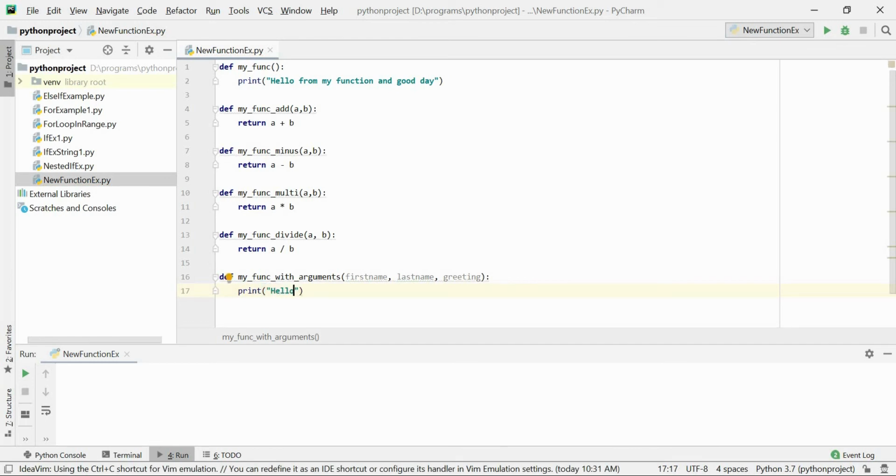So finally, we use return to communicate from the method. If I want some output from that particular method, I can use this return.